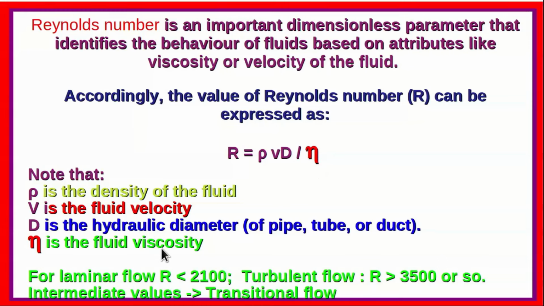We can differentiate between laminar flow and turbulent flow with respect to this Reynolds number. Usually it is recognized that for laminar flow R should be less than 2100 or so, and for turbulent flow R should be more than 3500 or so. The intermediate region, from R equals 2100 to R equals 3500, is what is known as the transitional flow region.